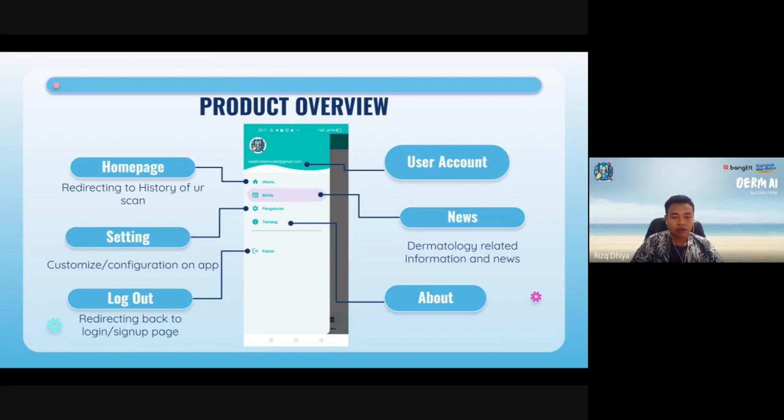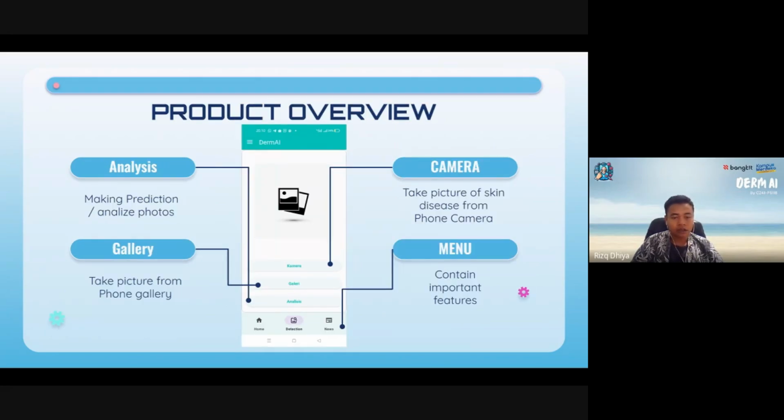Logout: easily log out from the account to ensure privacy and security. User account: here the user can see their personal information. News: stay updated with the latest news and information related to the app. Finally, let's look at the core functionalities related to analysis and media.